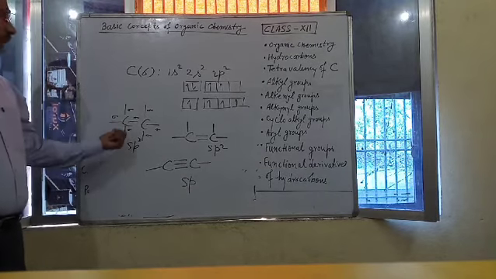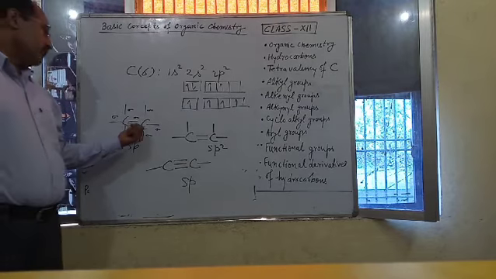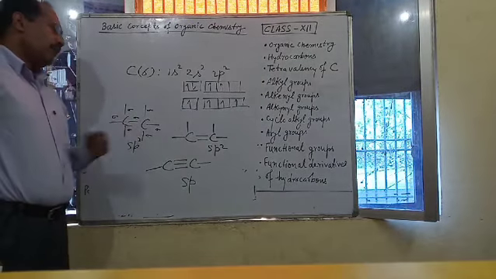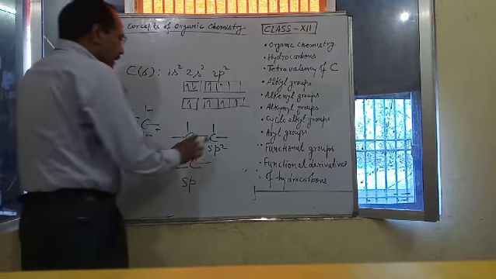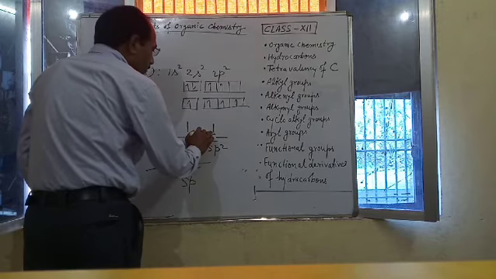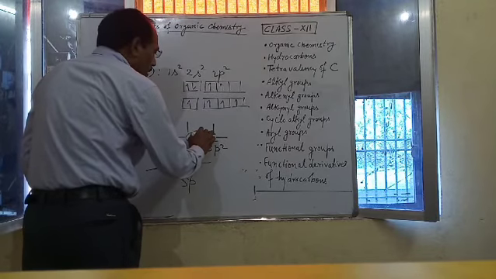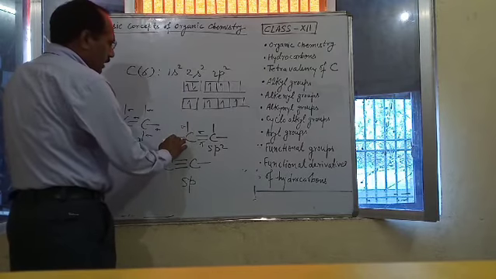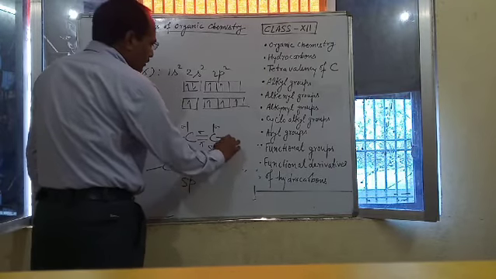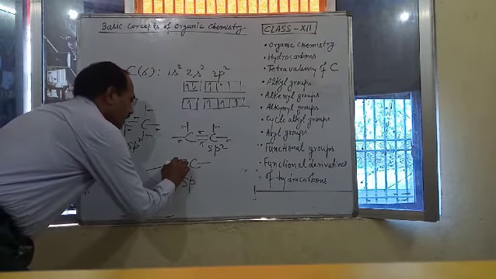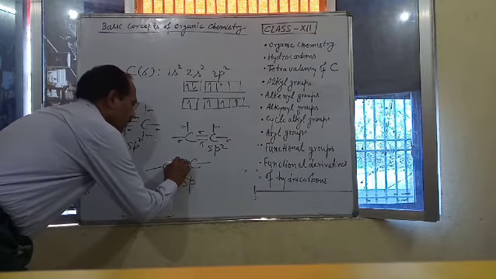A solid single line represents a sigma bond, or a covalent bond of a carbon atom. A double bond, a double solid line, represents 1 sigma bond and 1 pi bond, and all the single solid lines represent sigma bonds. In case of a triple bond, the middle line is known as the sigma bond.